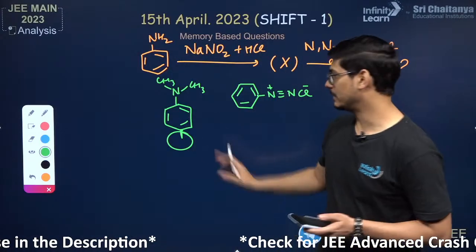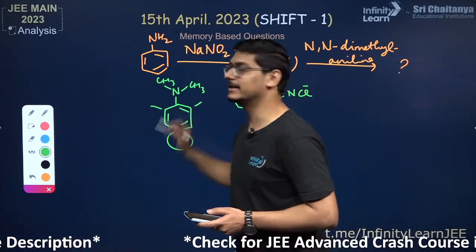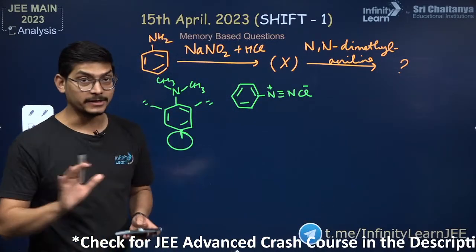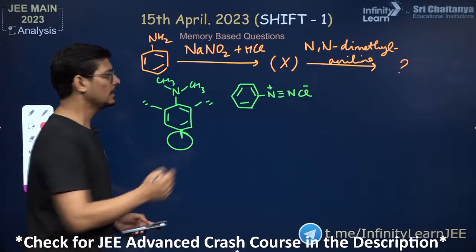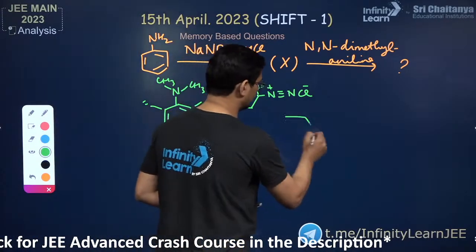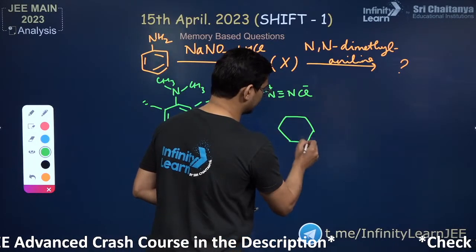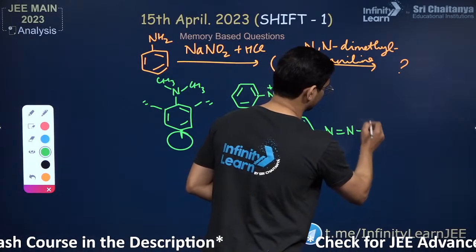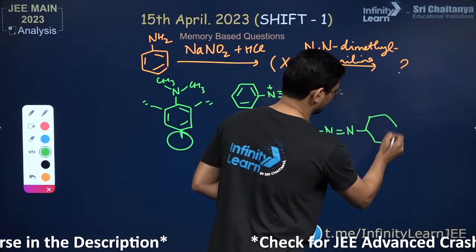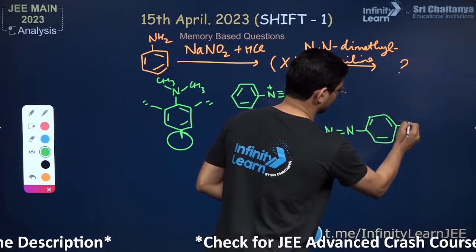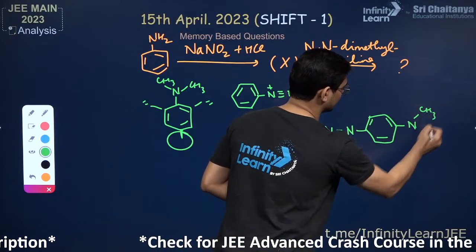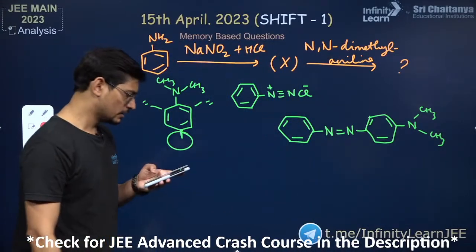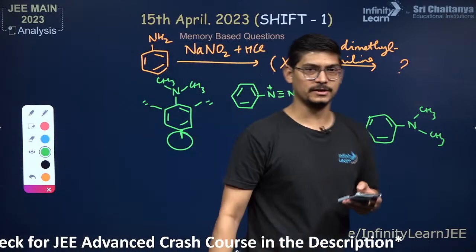Coupling always occurs at the para position because at the ortho position there is a steric hindrance. यहाँ पे steric hindrance है तो coupling यहाँ पर नहीं होगी. Coupling कहाँ पे होगी? Para position पे होगी, ठीक है? तो it's very easy. I'll draw the final product which we call dyes because they are colored compounds, right? All right, so this would be the final product. Is that clear, right? So these were the two questions in chemistry I had.